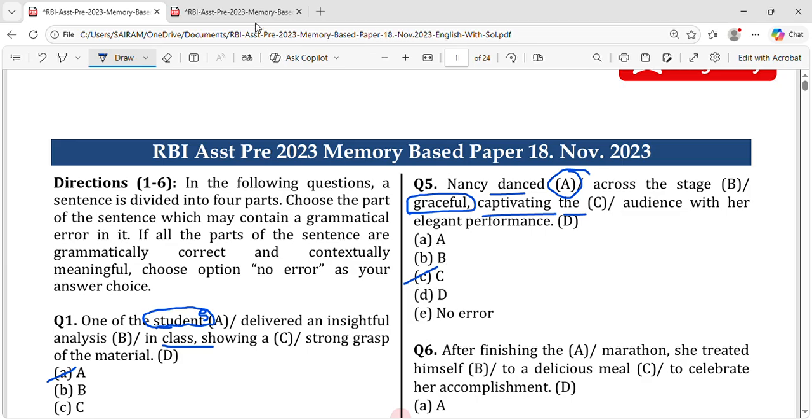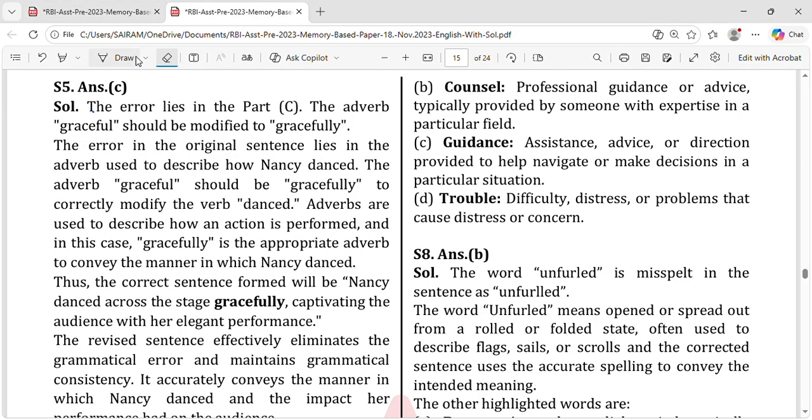Let's see the reason behind it. The error in the original sentence is the lack of an adverb to describe how Nancy danced. The adjective graceful should be gracefully to correctly modify the verb danced. Adverbs are used to describe how an action is performed, and in this case you can use gracefully.